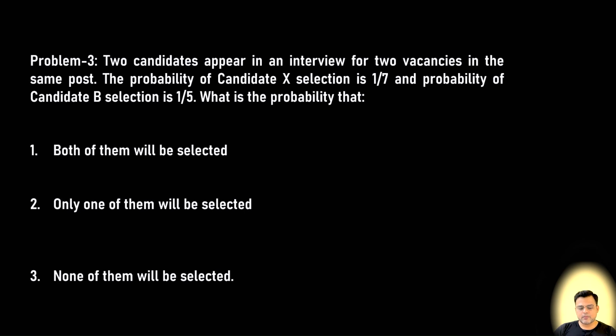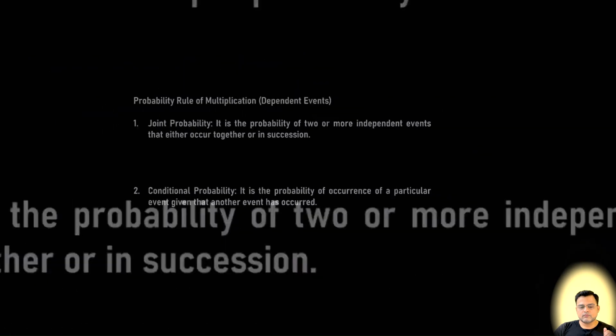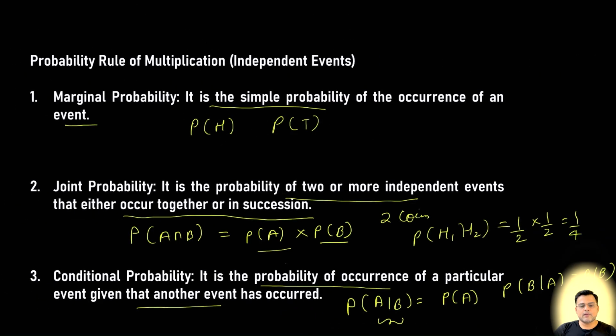So let's see one example. Let's say that two candidates appear in an interview for two vacancies in the same post. The probability of candidate A's selection is 1 by 7 and the probability of candidate B's selection is 1 by 5. We have to find the probability that both of them will be selected. As we said, it is a multiplicative probability and a case of joint probability.